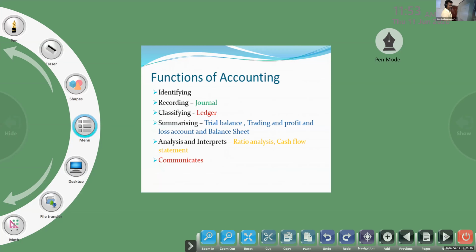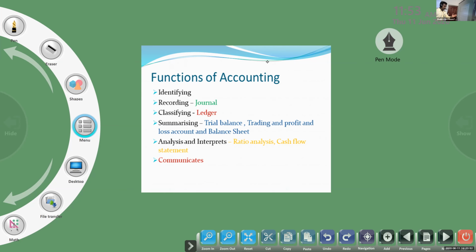Now you look at the functions of accounting: identifying, recording, classifying, summarizing, analysis and interpretation, communication. Recording is in the journal, classification is in the book called ledger, summarizing is trial balance, trading and profit loss account, and balance sheet.